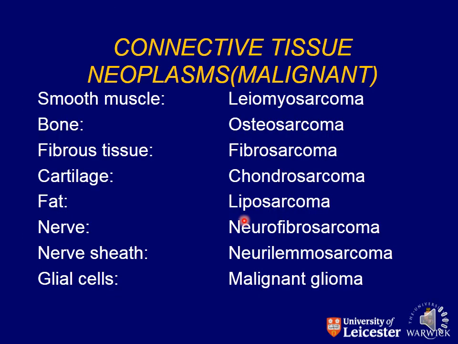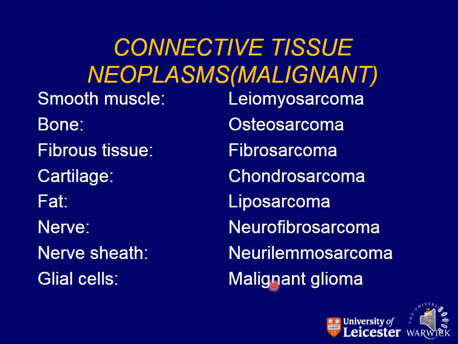Now we come to the malignant tumors and how do we name the malignant tumors that arise from the connective tissue. Just as we discussed in the previous slide regarding the benign tumors arising from the connective tissue, the pattern is the same, but instead of oma we use sarcoma for all these. Leiomyosarcoma, osteosarcoma, fibrosarcoma, chondrosarcoma, liposarcoma, neurofibrosarcoma, neurolemosarcoma.